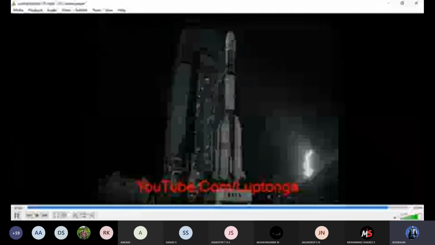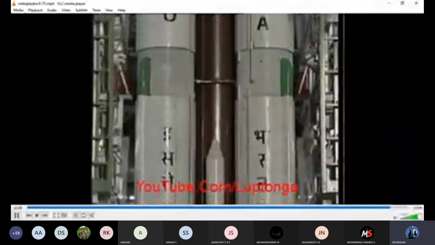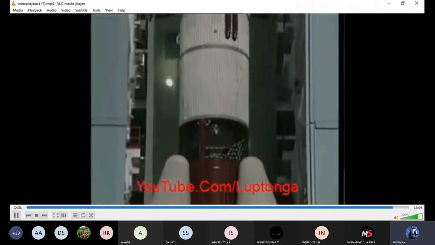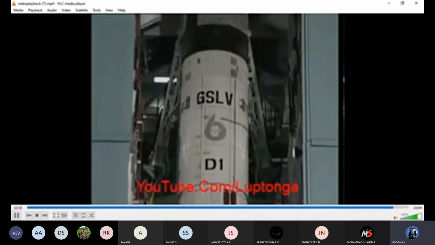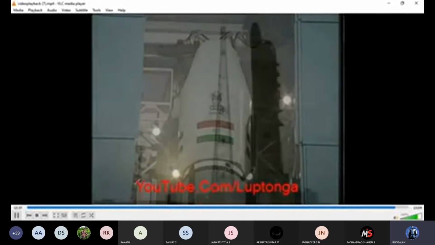The launch of the GSLV marks the beginning of a significant phase in launch vehicle technology development for the Indian Space Research Organization, which already has an impressive record in the field of sophisticated launch vehicle and satellite technology.